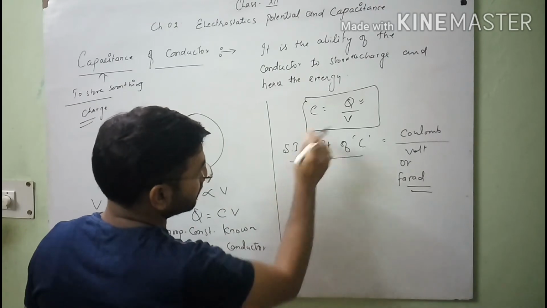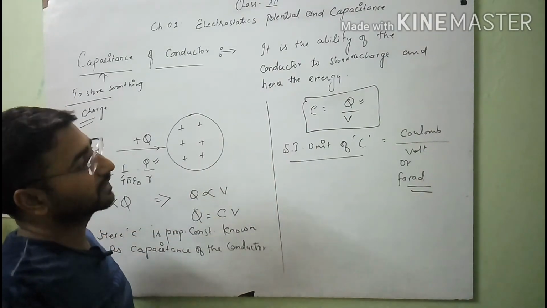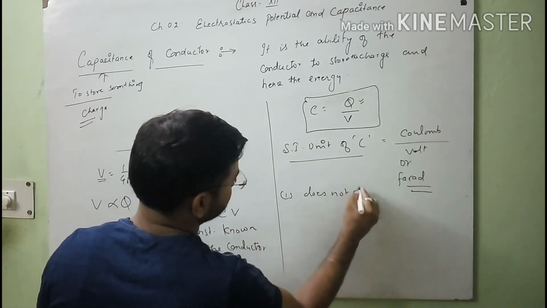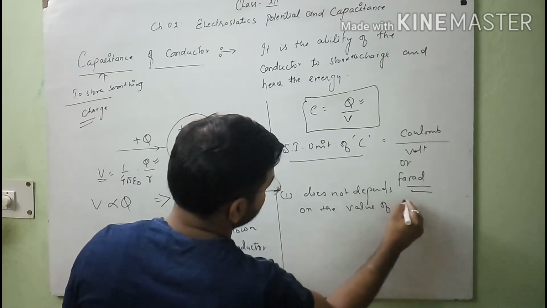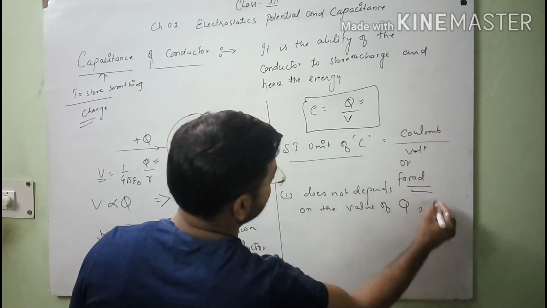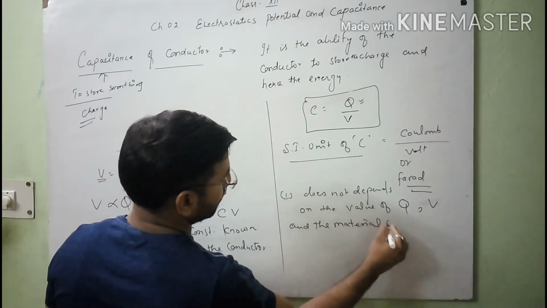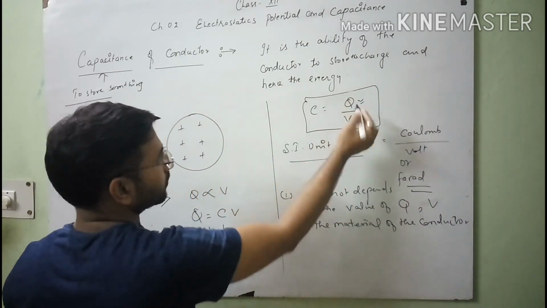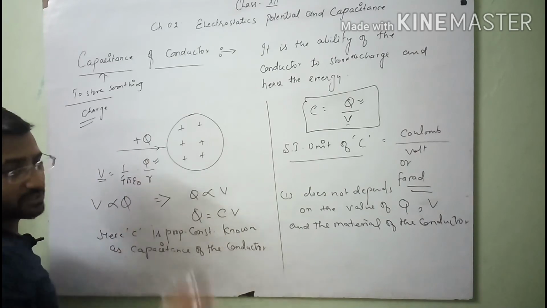Now some important points about the capacitance of a conductor: the capacitance of a conductor does not depend on the value of charge Q, the electric potential V of the conductor, and the material of the conductor by which it is made.